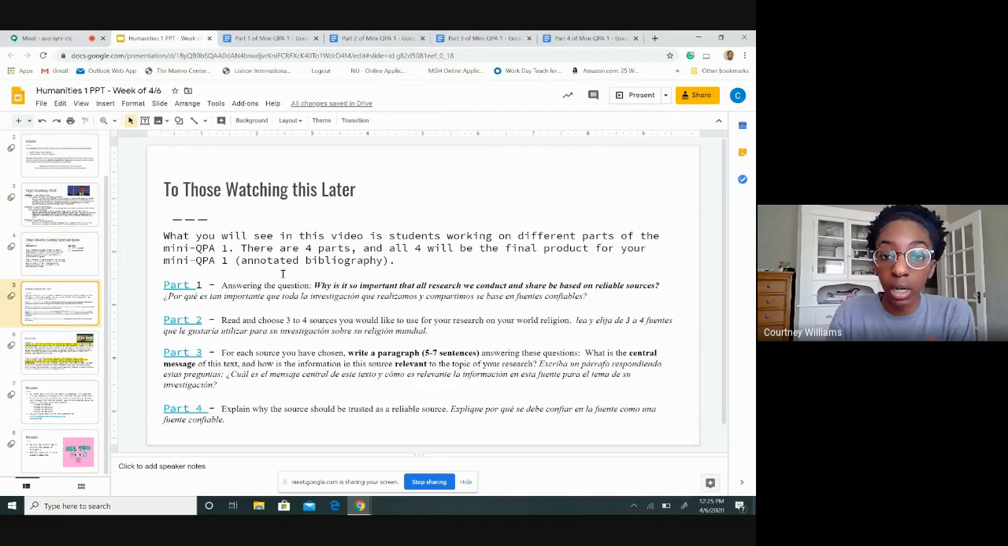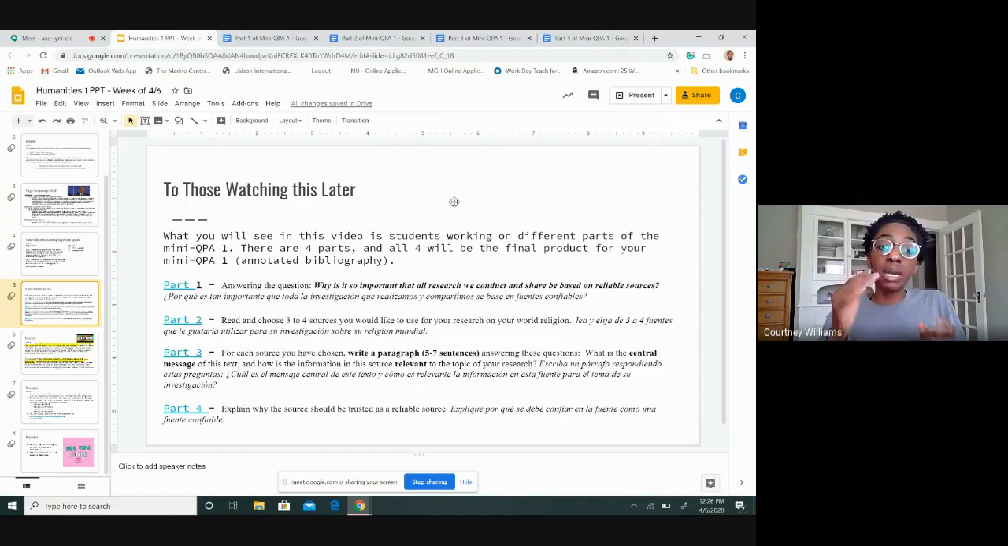So for those who are watching, what you will see in this video, students working on different parts of Mini-QPA number 1. And like I already said, there's 4 parts, and all 4 of those parts will come together to make your final product of your annotated bibliography. If you recall, when I first put out a YouTube video about an annotated bibliography, it is essentially a list of all the references and articles that you used for your research. Ours is much more detailed because we have these 4 specific parts. And so I'm going to go over those 4 parts right now.